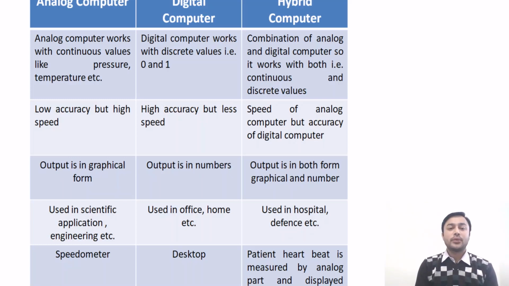Now, in case of analog computer, the example is the speedometer, where you can get an approximate output. In case of digital computer, it is the desktop, where you can do calculations and get the accurate value. In case of hybrid, the computers are used in hospitals where the patient's heartbeat is measured by the analog pad, and the patient's heartbeat is also digitally displayed. That is, there is also a value in digital format, in number format.